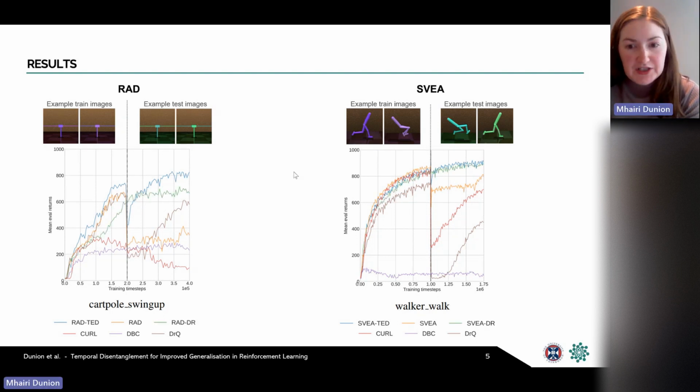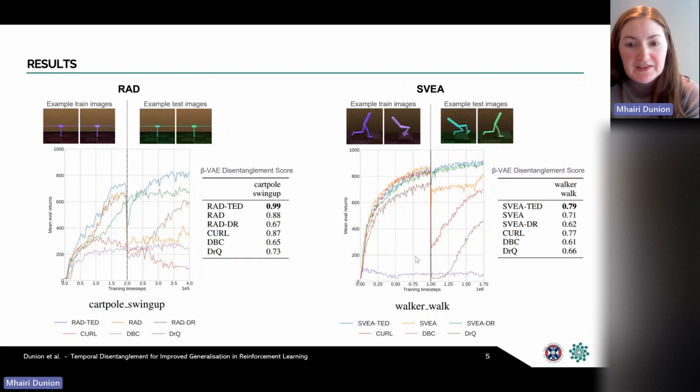We also included domain randomization as a privileged baseline in green, which assumes that the test color set is known in advance, so the agent is trained on the two sets of colors together. And we found that in many tasks, TED was able to achieve better performance than domain randomization, such as in the cartpole task on the left, because it's more difficult to learn on this larger set of colors together. And we also evaluated the beta VAE disentanglement metric to measure the extent to which the learned representation is disentangled. And we showed that TED improves the disentanglement of the base algorithm, where a score of 1 is the highest for a fully disentangled representation.